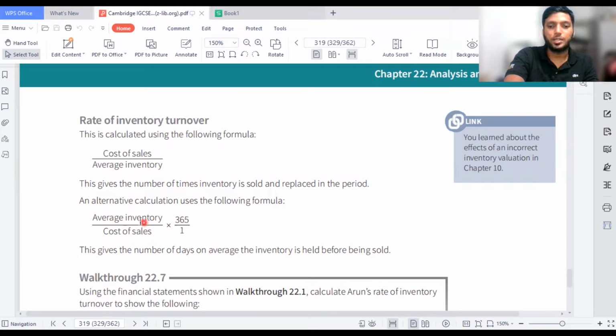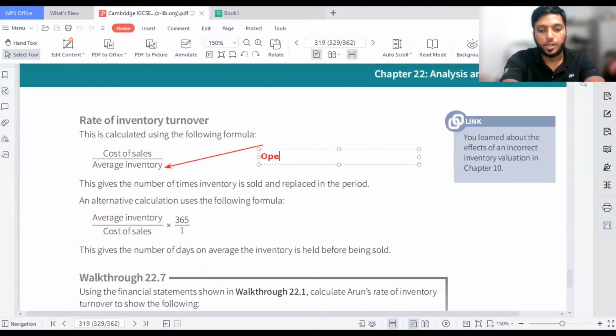Now you see, to get this average inventory, let me draw it. Cost of sales is a formula they have taken. So when you're taking average inventory, how do you calculate it? You take the average inventory as opening inventory, which is opening stock, plus closing stock, divided by 2. So that's how you take the average inventory. If you take average debtors, it is opening debtors plus closing debtors, divided by 2.